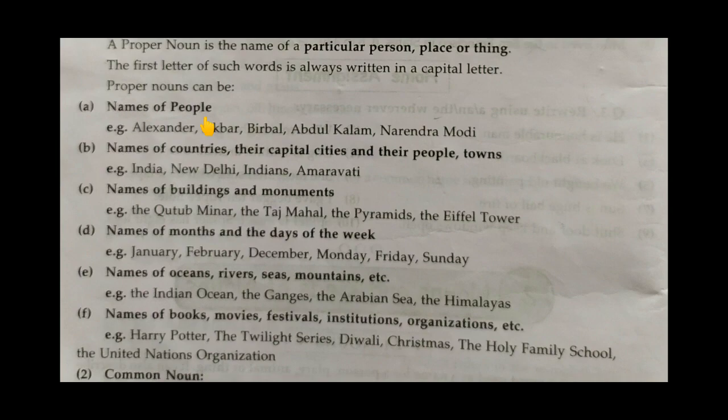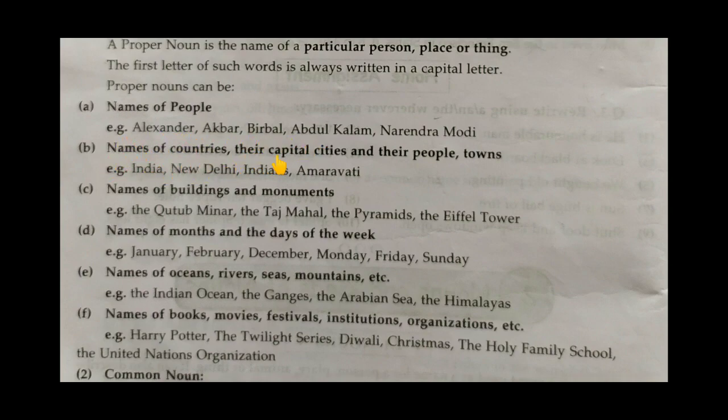Name of people. Here are some names of people: Alexander, Akbar, Birbal, Abdul Kalam, Narendra Modi. So there are various names. Priya, Riya, Rohan. All such names of persons, if they are present in a sentence, come under proper noun, and they always start with a capital letter.